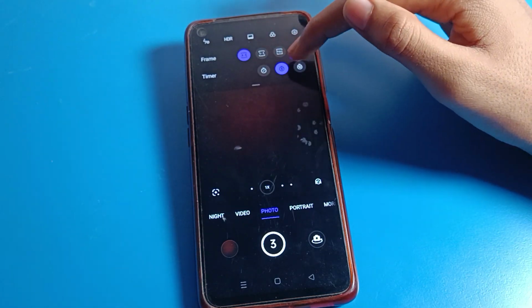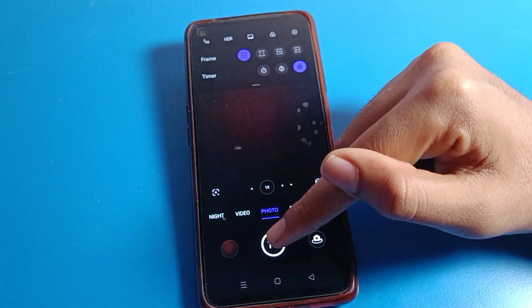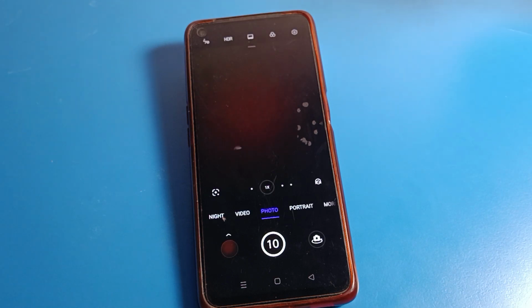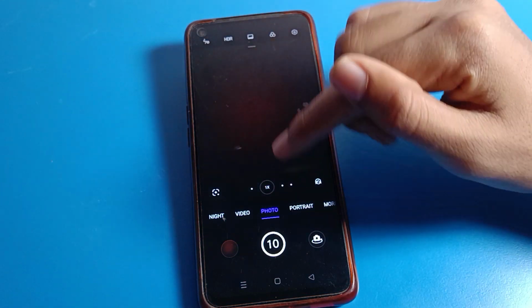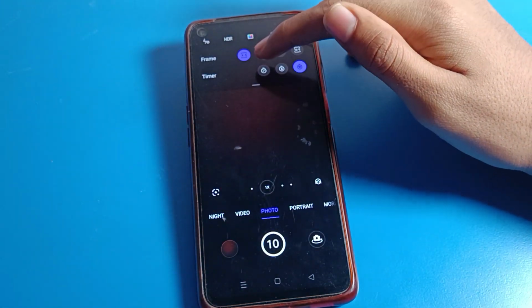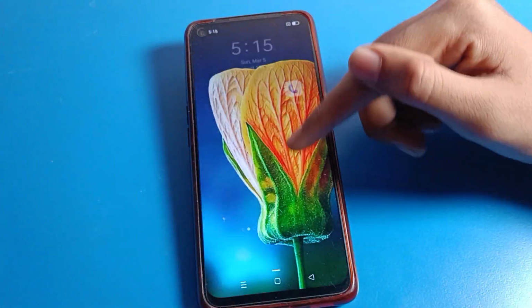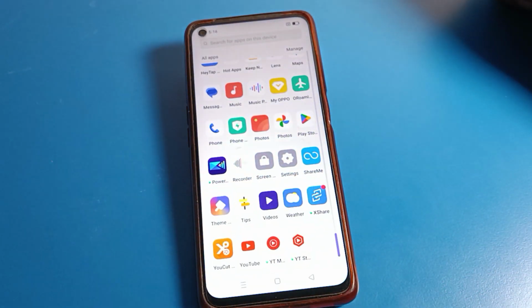And friends, if you want to increase the timer, you can set it to 10 seconds. Click here, 10, 9, 8, 7, 6, 5, 4, 3, 2, 1, tap. Friends, you can click photos with the timer also, and if you don't want to use it, click here and turn it off. So like that friends, you can solve your camera lag problem and you can use your camera settings.